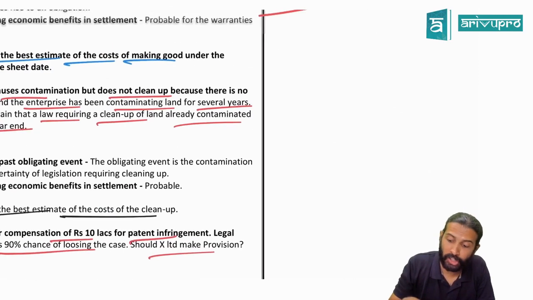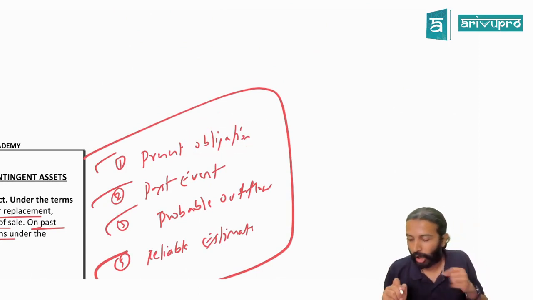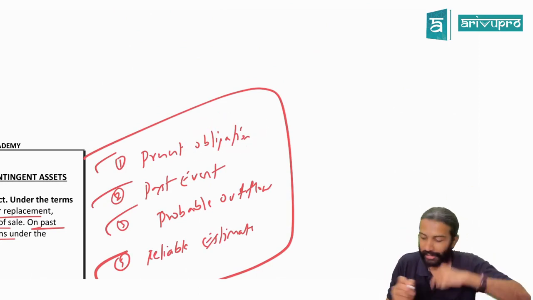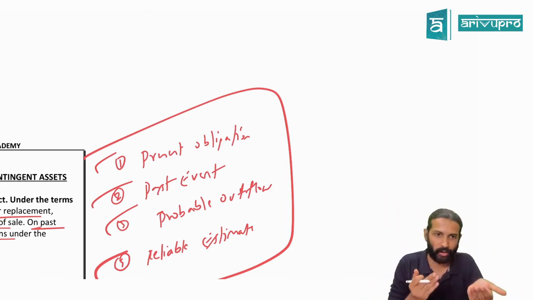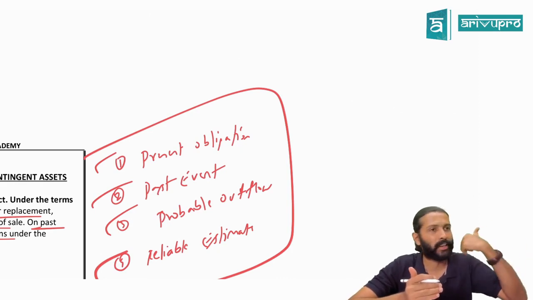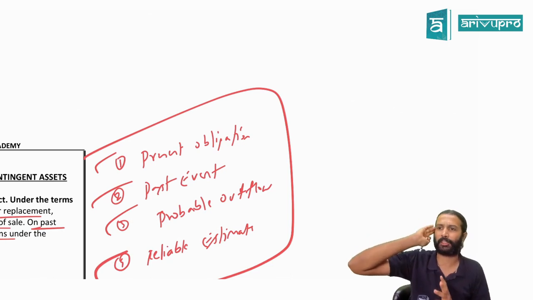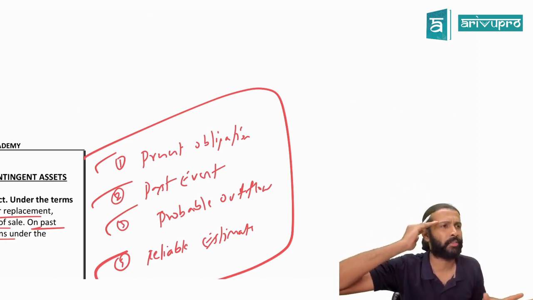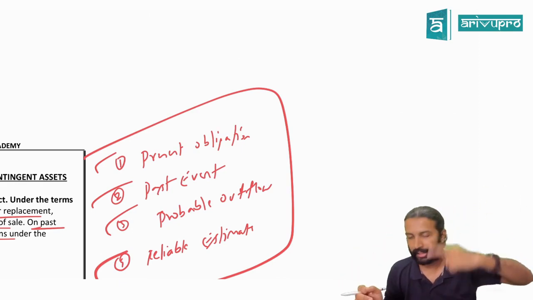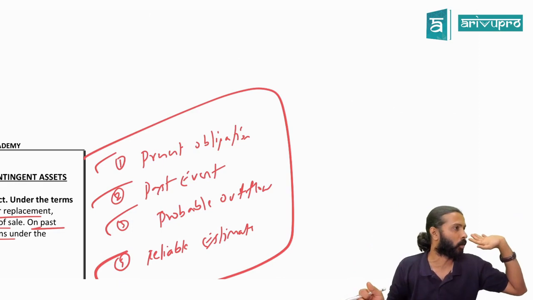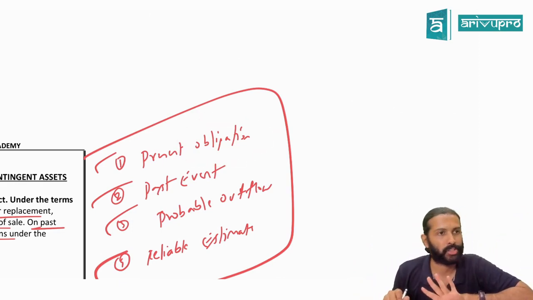Obligation is there, she's saying. What sort of an obligation, sir? We have a present obligation, and here the obligation is not a legal obligation. It is a constructive obligation. Though legally there is no contract, the practice of the retail store's refund is generally known in the market. That means what is the expectation of the customer? When he buys, he will expect that if I'm unhappy, I can return the product and take my money back. His mentality is already set. So here the company has what sort of an obligation? Constructive obligation. Are we fine now?